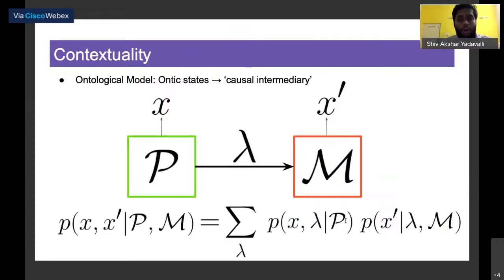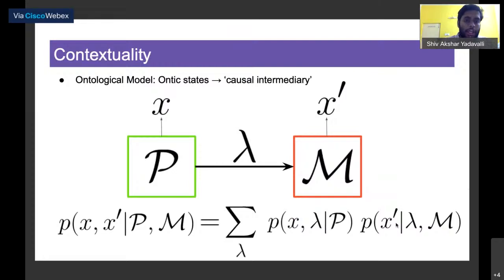An ontological model is a causal intermediary that propagates the effects from our preparations to our measurements. Thus this joint distribution breaks up into a preparation distribution and a measurement distribution, where the ontic state lambda is produced by the preparation, and it conditions the effects of our response functions.